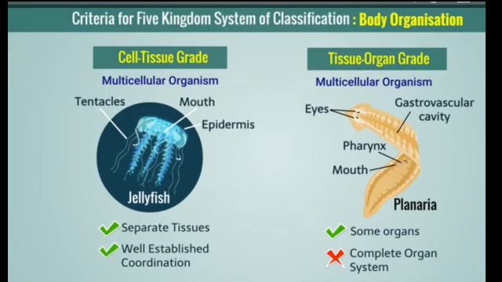Next is tissue organ grade. In this type of organization, tissues are organized to form some organs. However, complete organ systems are not formed. Example is planaria. Some organs are there. So here it is given, complete organ system is not there. They can perform their different activities with the help of different tissues and different organs.